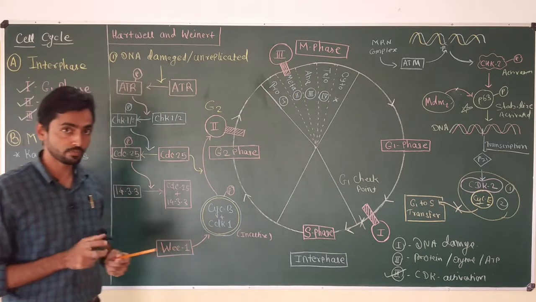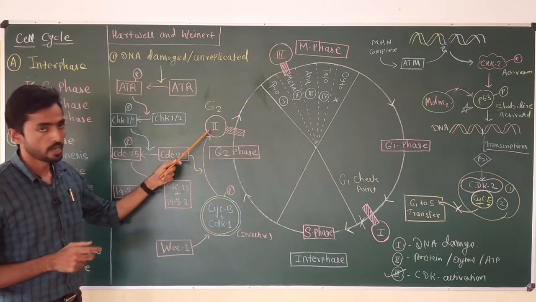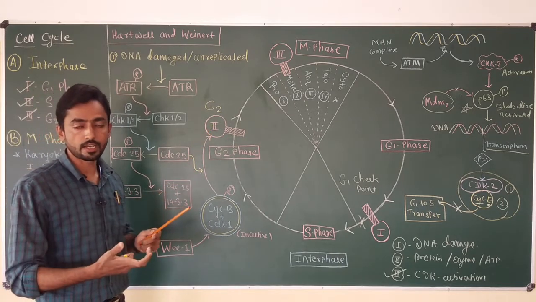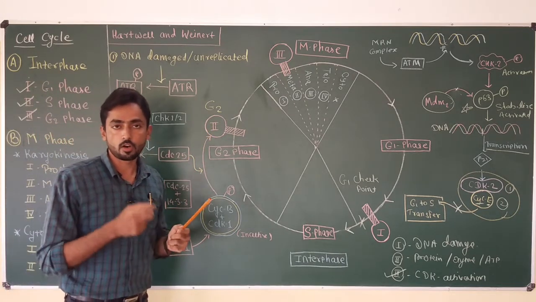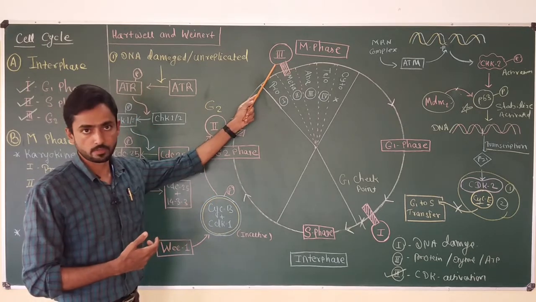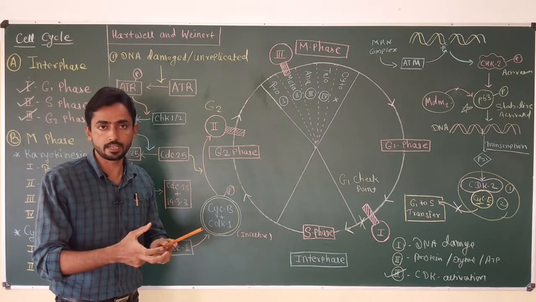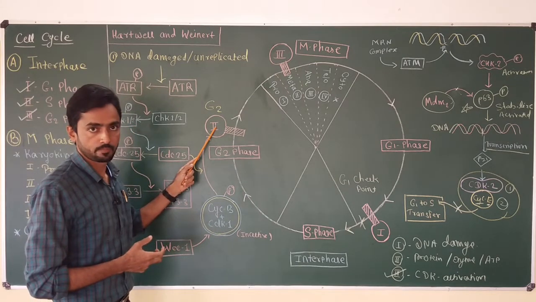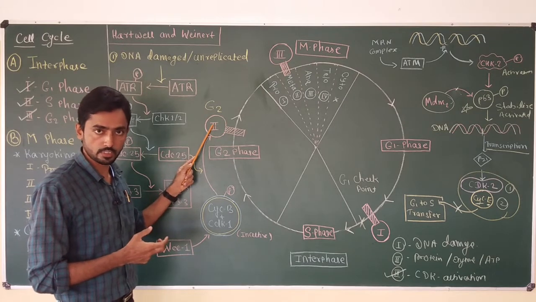Okay, now in this video I am mainly going to focus on how exactly the G2 checkpoint ensures that unreplicated or damaged DNA cells do not enter into M phase. Okay, that means the progress of the cell is restricted or halted at this site. And this happens due to the G2 checkpoint.